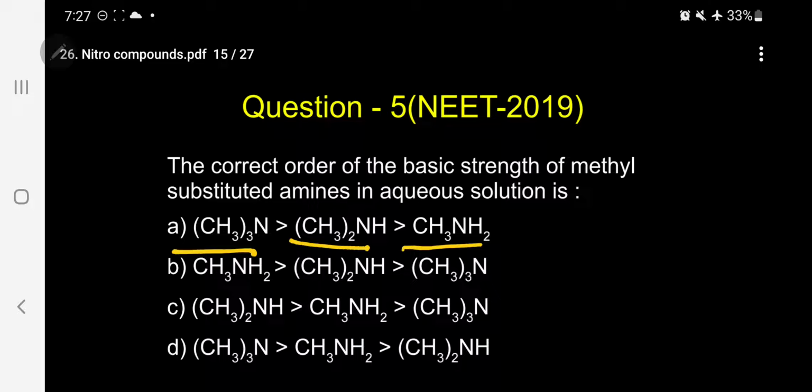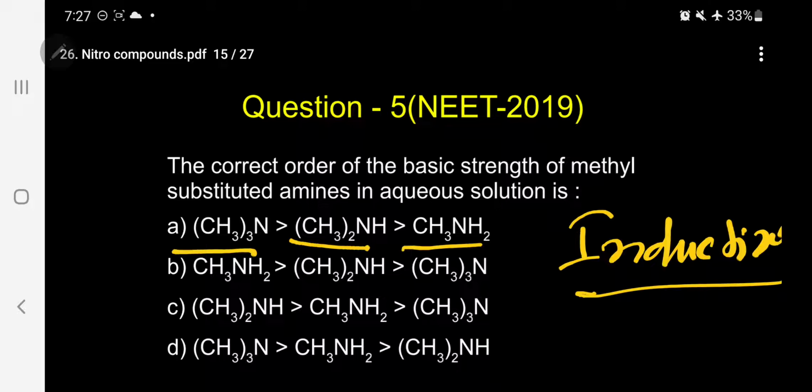So generally, if you look into this, what effect do we have to use? We have to use the inductive effect, because the inductive effect operates only in aliphatic systems, whereas the electromeric effect operates in unsaturated systems. Hyperconjugation also operates in unsaturated systems where alkyl groups are present. The mesomeric effect operates only in aromatic systems or in aliphatic conjugated systems. Conjugation means alternating single and double bonds are present. So here I have to explain with the inductive effect.